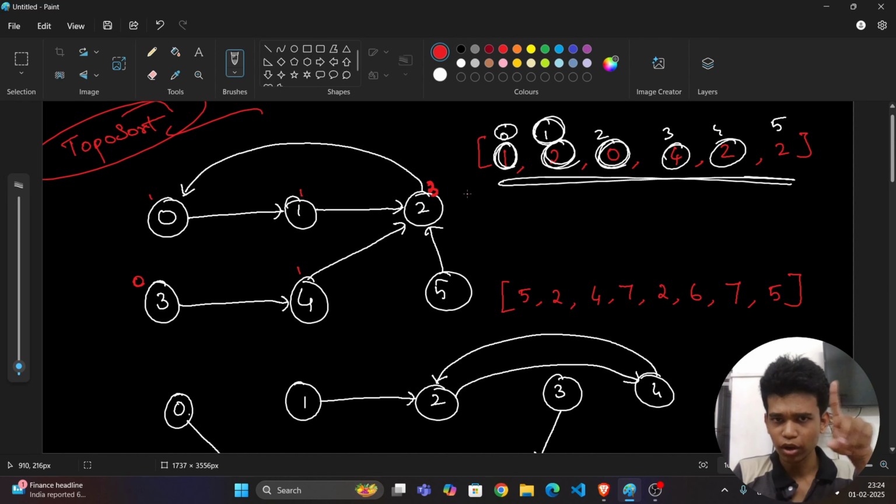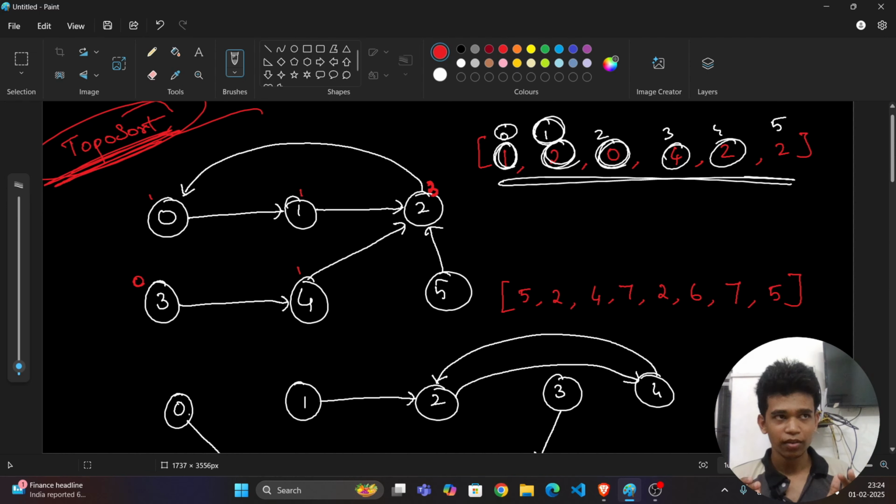Okay, now clearly understand, we are going to use a topo sort. In this topo sort logic, first of all I want to remove the nodes whose in-degree is 0. So this 3's in-degree is 0, which means there is no node pointing towards 3. That indicates we cannot form a cycle with this 3.